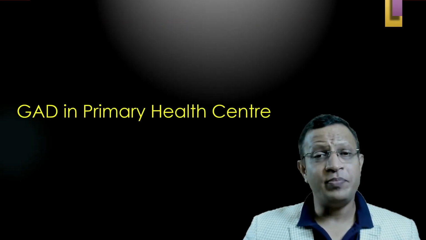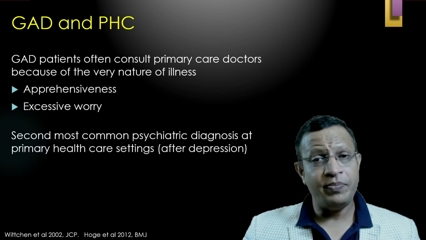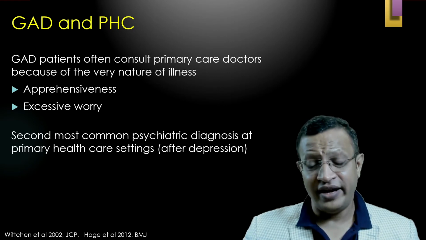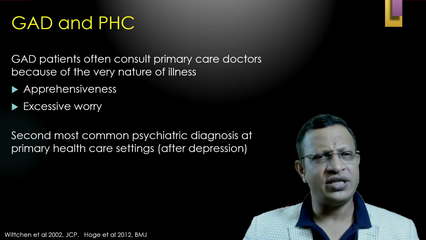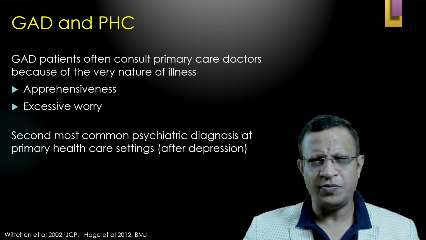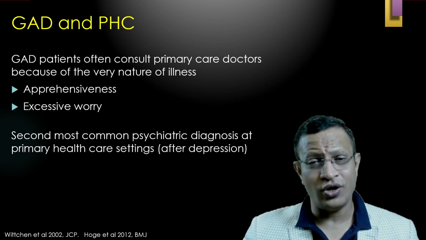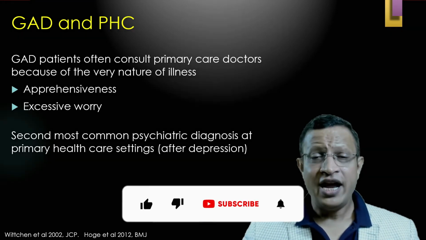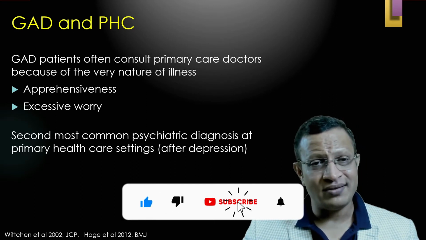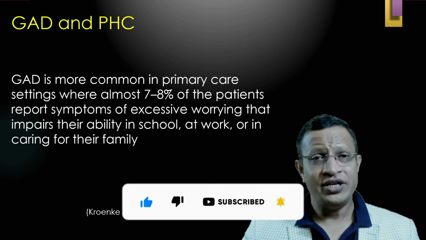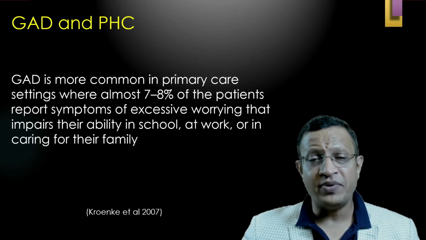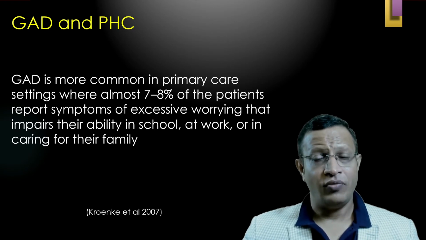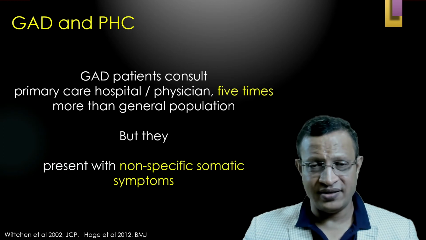Let's look at GAD in the primary healthcare centers. GAD patients invariably present to the primary care doctors, especially because of the nature of the illness, because of the constant worry or apprehension which is persistently present. Hence, they go to the nearest doctor, that is the primary care physician. Hence, if you look at the occurrence, it is the second most common psychiatric diagnosis in primary healthcare settings. GAD is diagnosed in up to 8% of patients visiting the PHC. That means we have to look for GAD in PHCs.